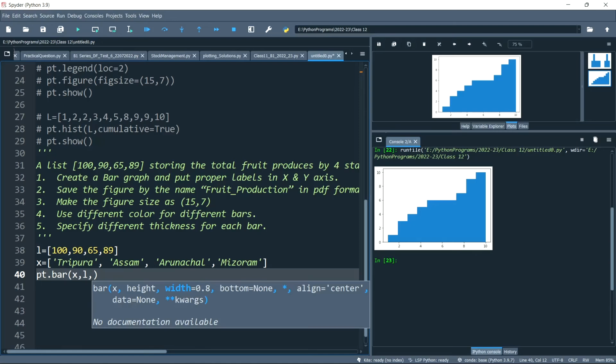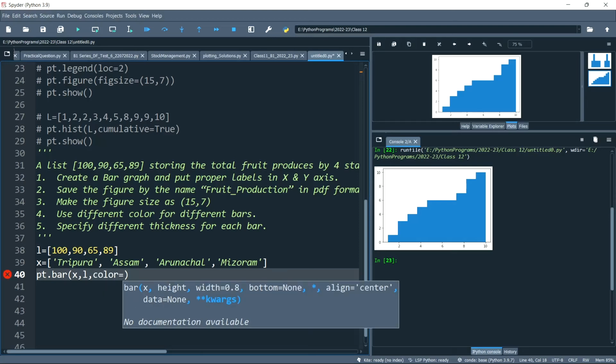Okay. Fruit production, figure by the name. Okay. This one will need different colors. Okay. So we'll write color equals to, say red, okay, say green, then blue, okay, then black.